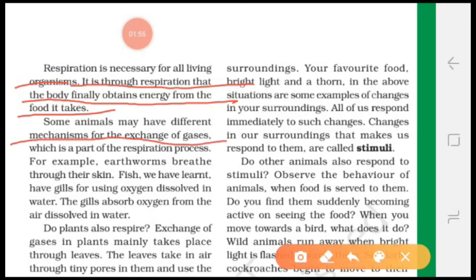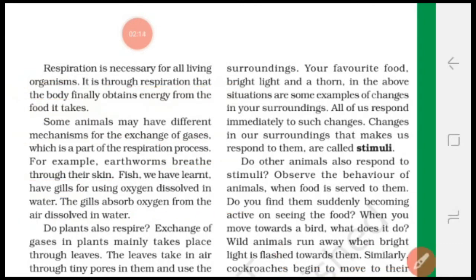For example, earthworms breathe through their skin, means earthworms take oxygen through their skin. And fish breathe through their gills, means with the help of gills fish absorb oxygen from the air dissolved in water.